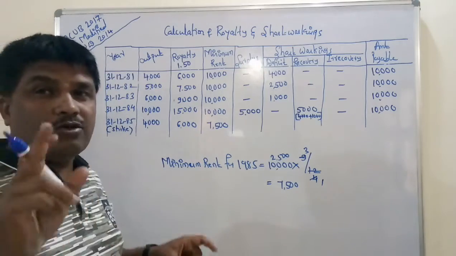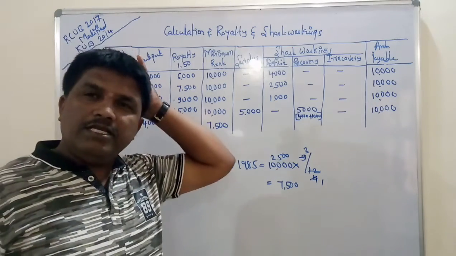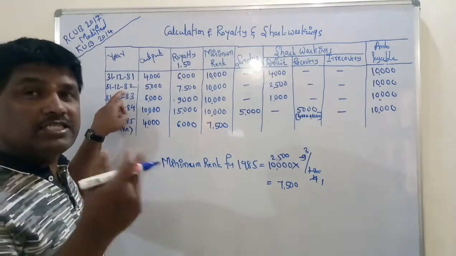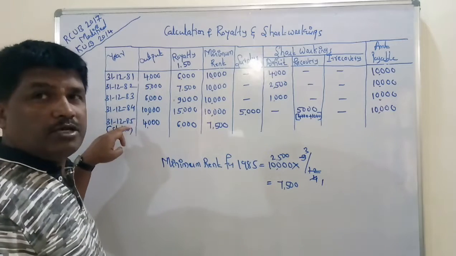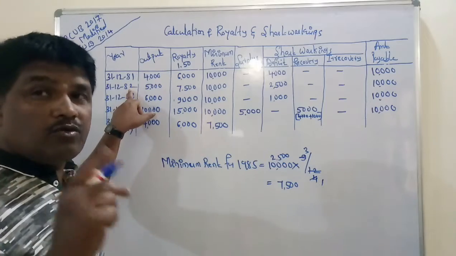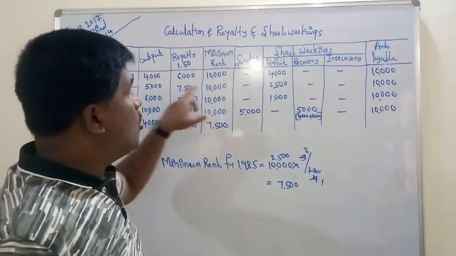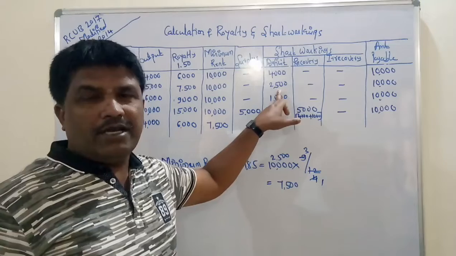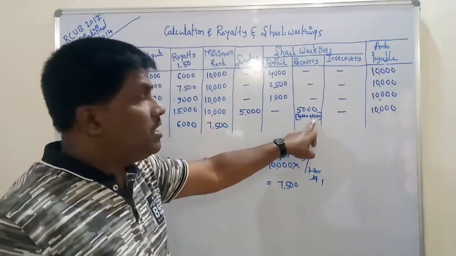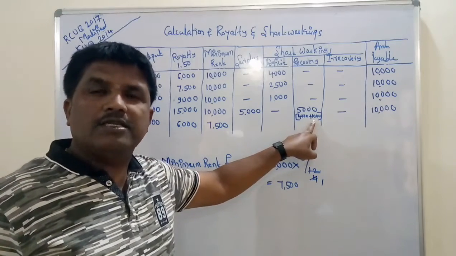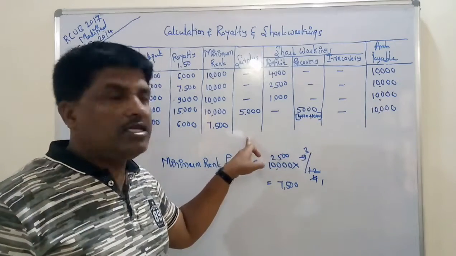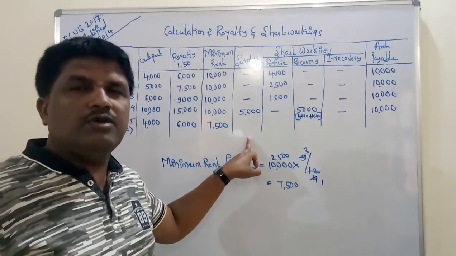1985 is also a very important one, because 1985 is the last year for recovery of the short workings of 1982. Because next year comes 83, 84, 85. It means 85 is the last year for recovery of the short workings of 1982. But one thing you must remember, in the year 1982, how much deficit is there? 2,500. Out of 2,500, we have already recovered 1,000 in the year 1984. Further, how much short deficit has remained? 1,500. Just you remember that one. That 1,500 must be recovered in the year 1985. We see what happens here.